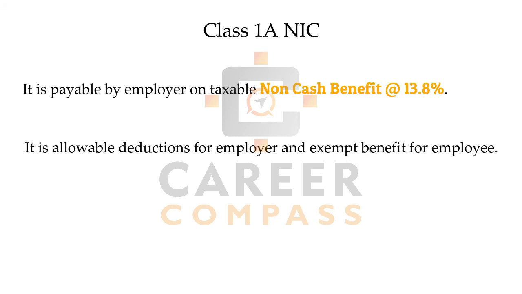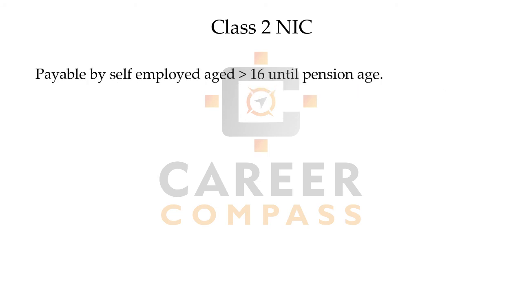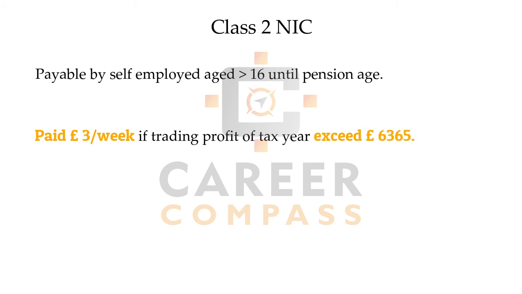Right? Then after, we have Class 2 NIC payable by the self-employed person, students. The Class 2 liability is fixed per week, right? And it's £3 if the profit exceeds £6,365. It's not an allowable expenditure to the business, students, because it's a personal expenditure for the owner. It's not a business expenditure, we call it, right?